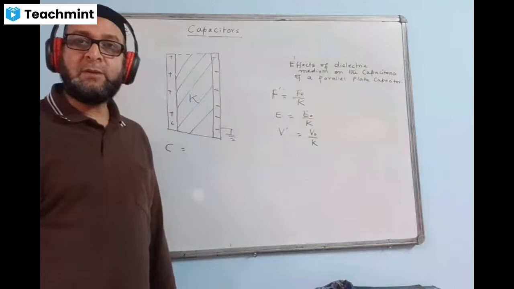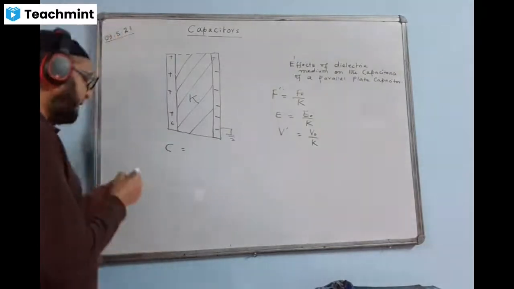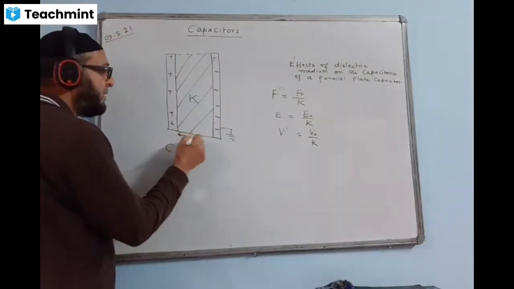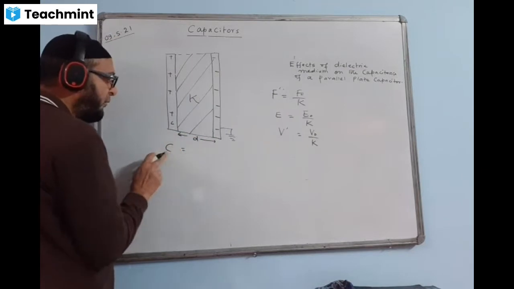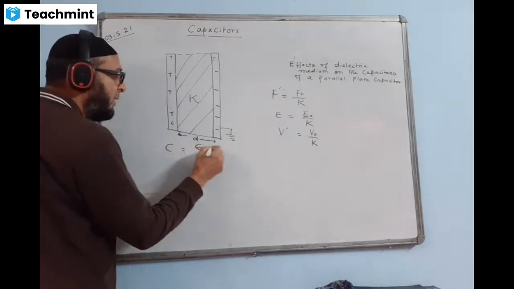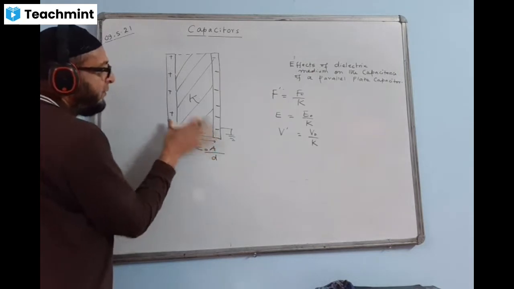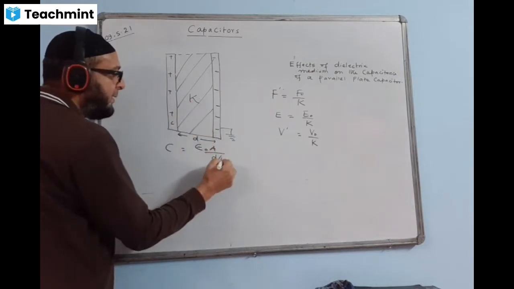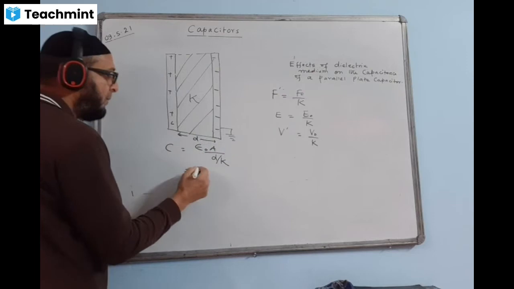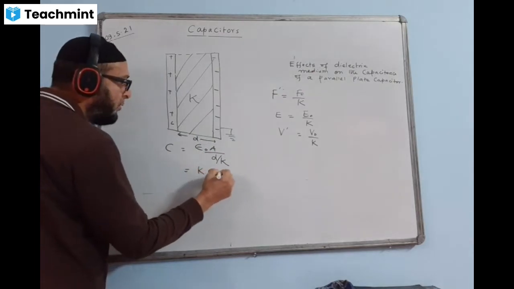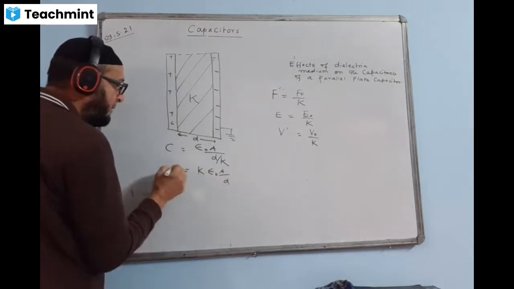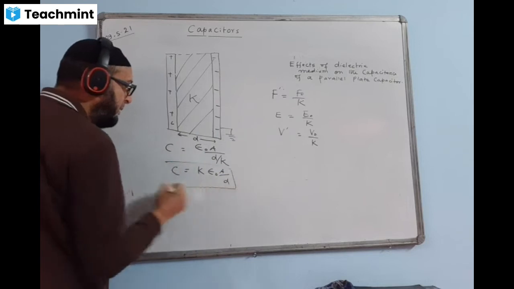The reverse happens. So here the distance between the plates is D. I will write the formula of C. What is the formula of C actually? Epsilon naught A upon D. But this D distance is filled with K, so I will write D divided by K here. This K will come up, and the formula becomes K epsilon naught A by D. That means your capacitance is increasing by K times.